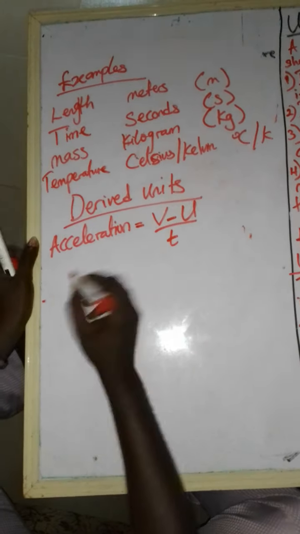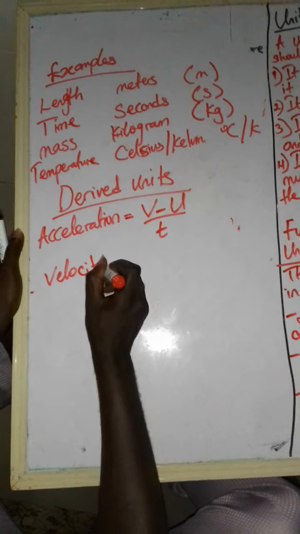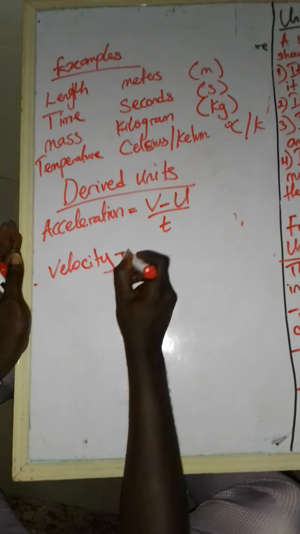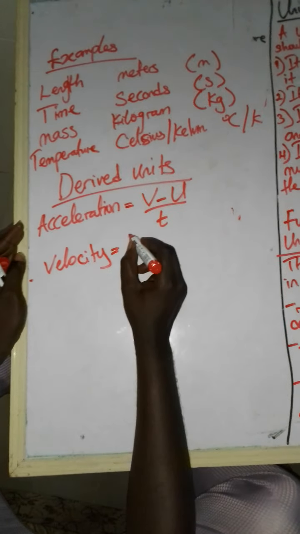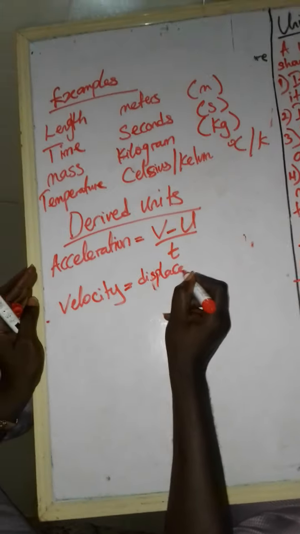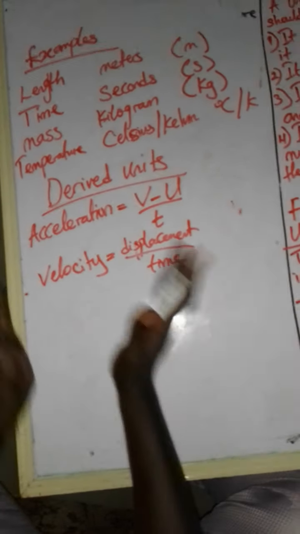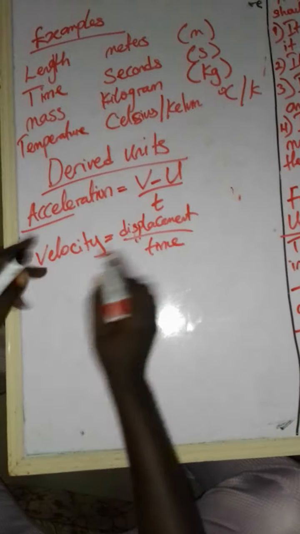Now, we know that velocity, or let's assume we don't know, velocity equals displacement per time.